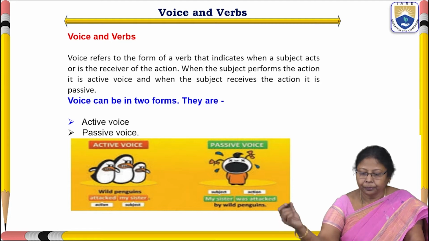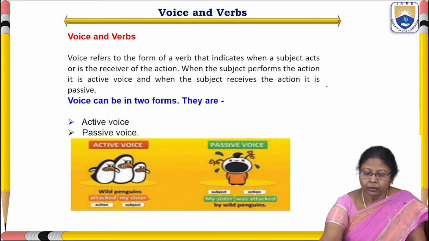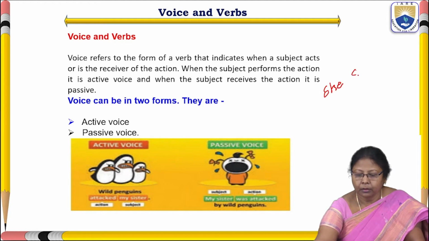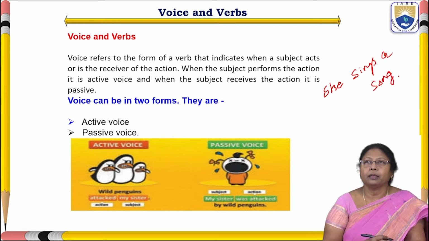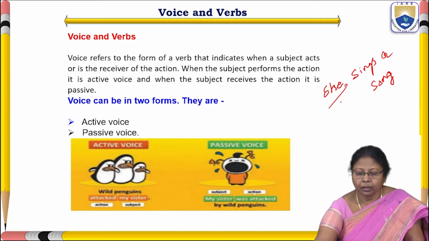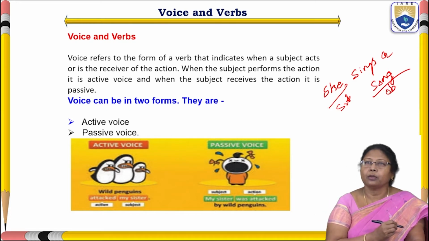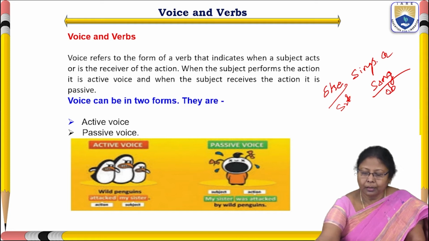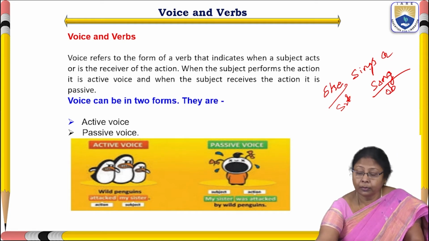See here, she sings a song. In this sentence, she is the subject and the object is song. Here, what is the verb?